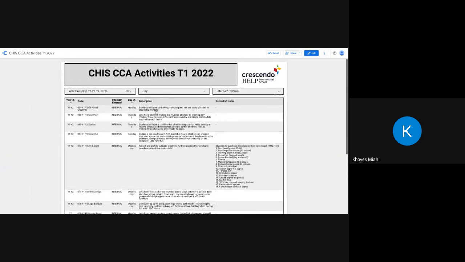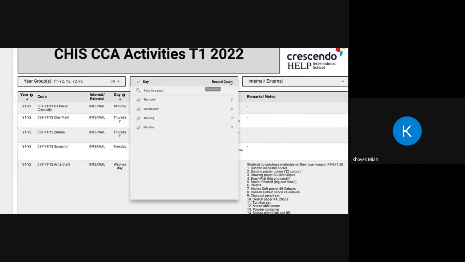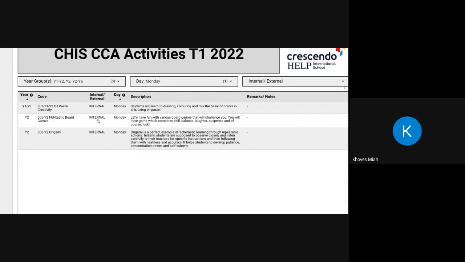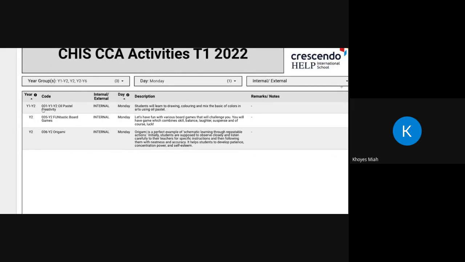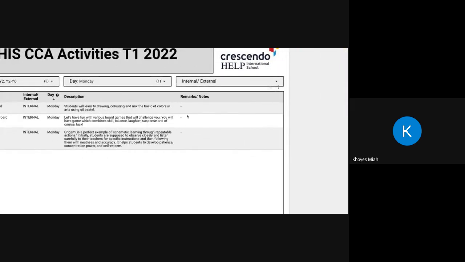Let's say, for example, I know that I want my daughter to only do CCAs on a Monday. I can then uncheck everything over here in the second drop-down menu, and I can just choose Monday. When I choose Monday and I click away, I can see over here that there are 3 CCAs available for my daughter on Monday. Year 1 to 2, there's 001 oil pastels. That's an internal CCA, and from the remarks, obviously there's nothing that I would need to pay.